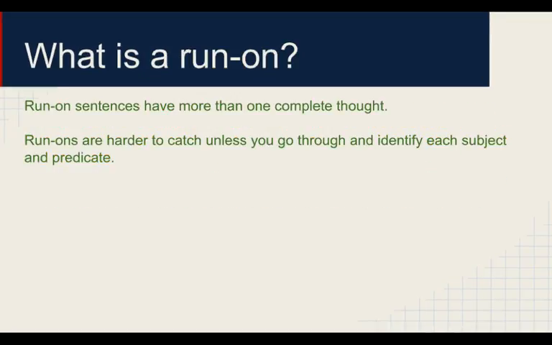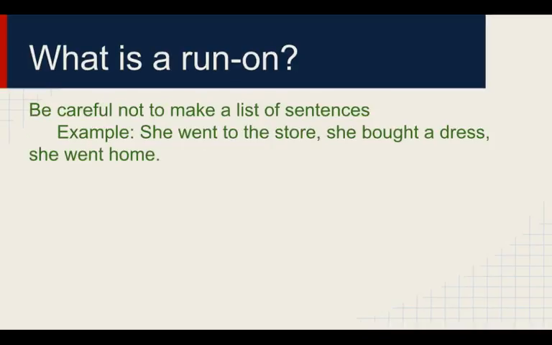Run-on sentences have more than one complete thought. They're harder to catch unless you go through and identify each subject and predicate. Be careful not to make a list of sentences, usually separated by commas. She went to the store, she bought a dress, she went home. Instead of this, we should either combine the sentences using and, or we should put a period and a capital letter at the end of every complete thought.